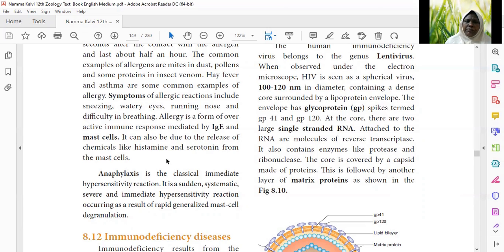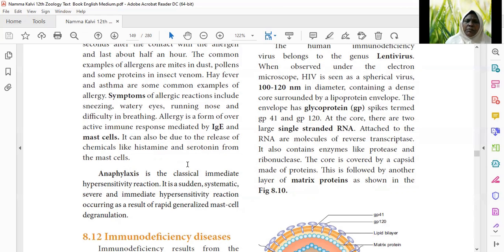We already learned about different types of antibodies like gamma, alpha, and delta. So this is another type, immunoglobulin epsilon. This IgE is responsible for bringing about these allergic reactions.